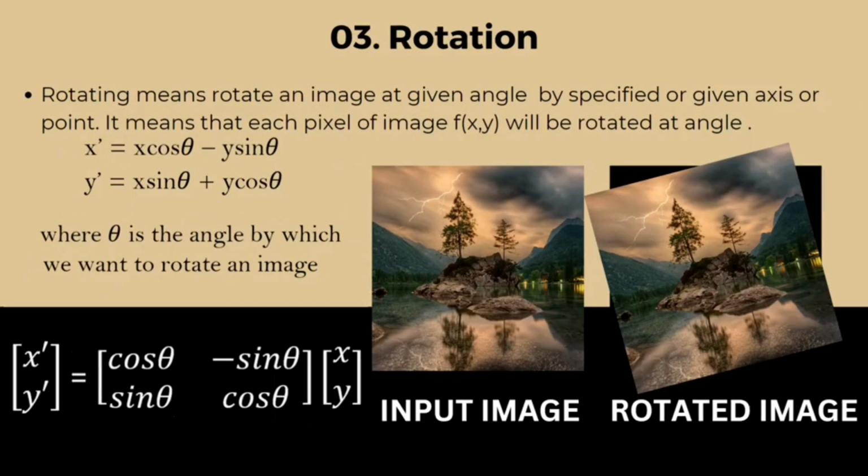In the third topic, which is about rotation, we will rotate the image by any given specified angle. We can rotate the image in both directions, clockwise and anti-clockwise. Rotation will happen according to these equations, where theta is the angle by which we want to rotate the image. We can rotate the image about any given point, but for a better view of the rotated image, we will only rotate the image about the center of the image. You can see the matrix representation of these formulas and an example of rotation. In this example, you can see that our output image has been rotated.